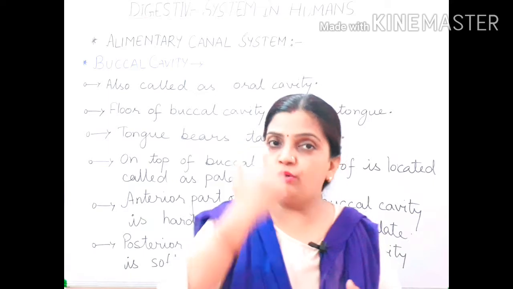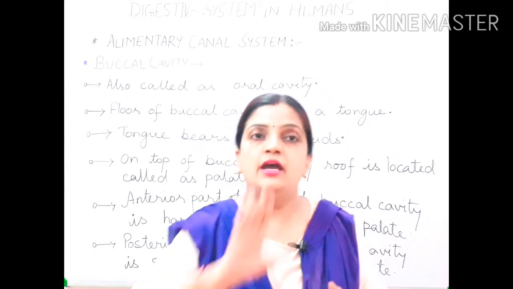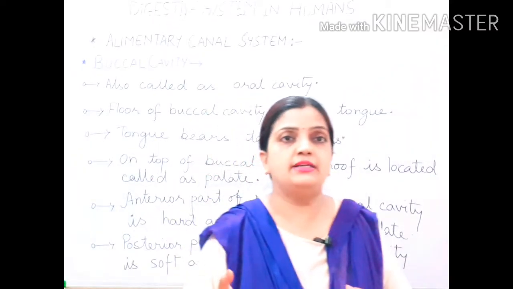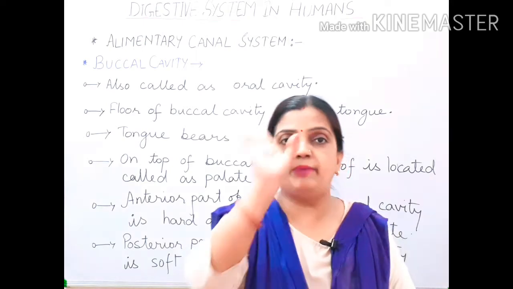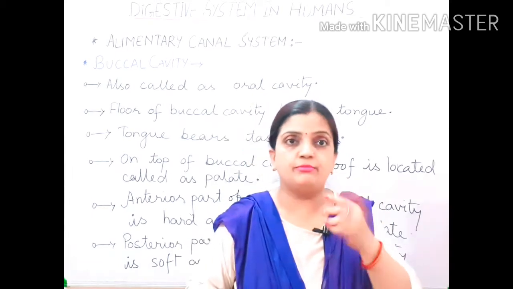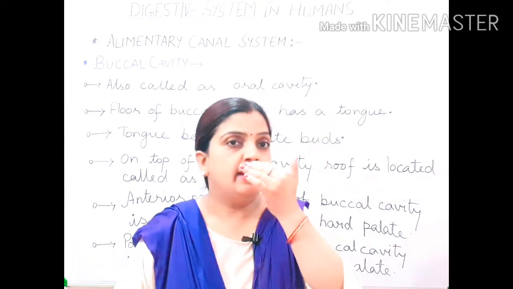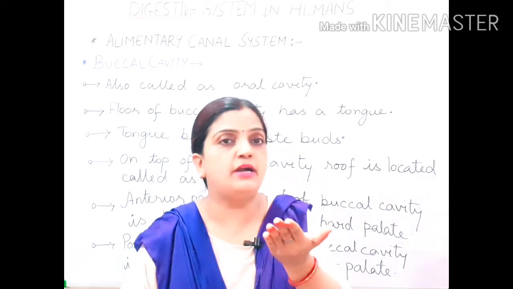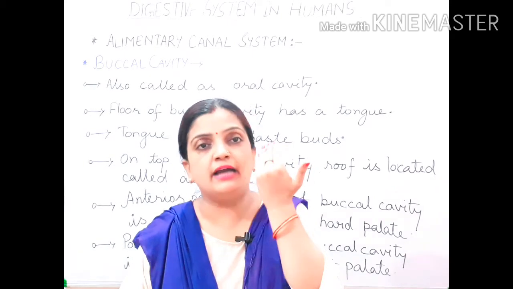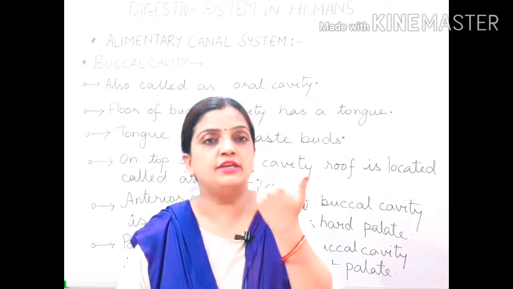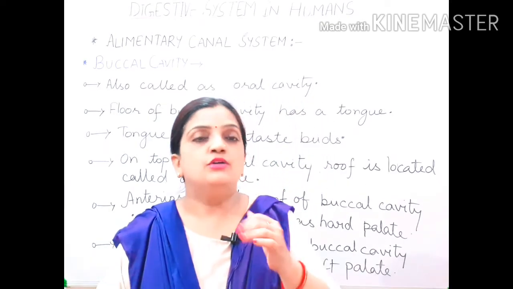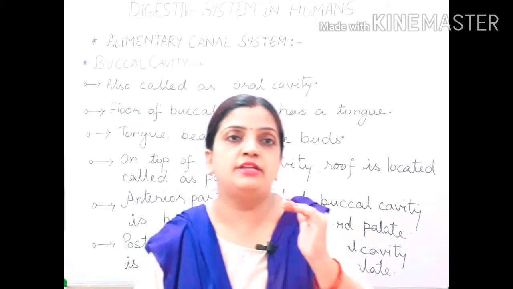So on the floor of the buccal cavity, the tongue is located, and on the roof of the buccal cavity, the structure is called the palate. The upper part of the buccal cavity, children, is called the palate. You can feel it by touching it with the tongue also. The front part, the anterior part of the buccal cavity, is hard, and when you take your tongue back towards the posterior part, you can feel that it is soft, not as hard as in the front. So children, the roof of the buccal cavity is called the palate.